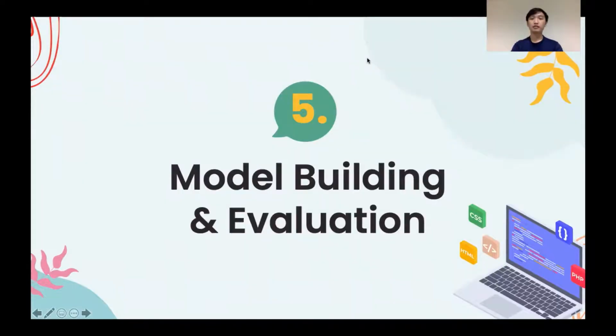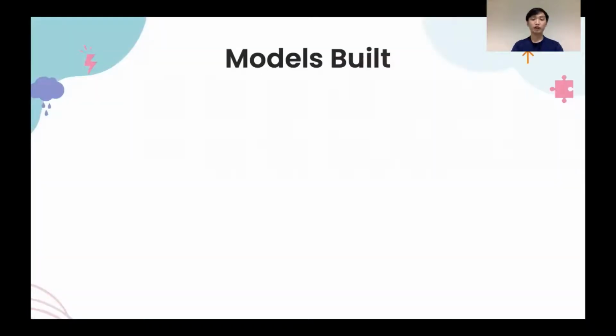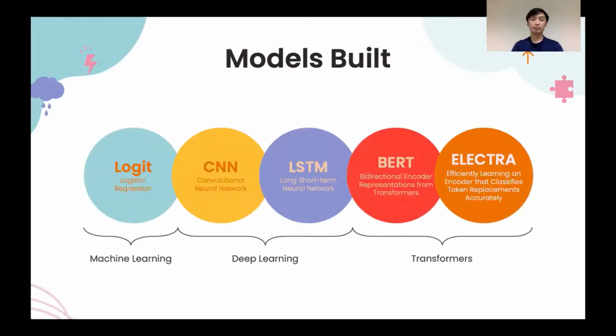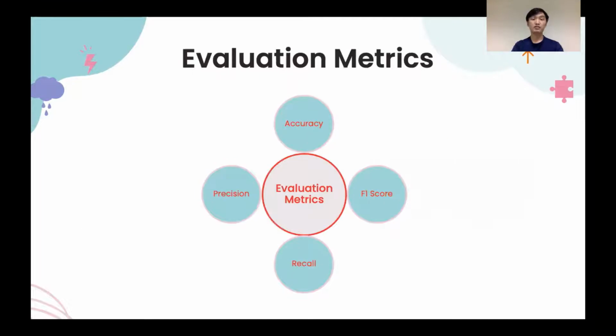Thank you, Zihui. In this section, we'll discuss the different models we experimented with and evaluate their performance at classifying suicidal texts. There are a total of 5 models, and they are Logit, CNN, LSTM, BERT, and Electra. All models will be applied on the test dataset and evaluated based on accuracy, precision, recall, and F1 score. We prioritize F1 score above the rest as we wanted to have a balanced perspective of the model performance in terms of precision and recall.